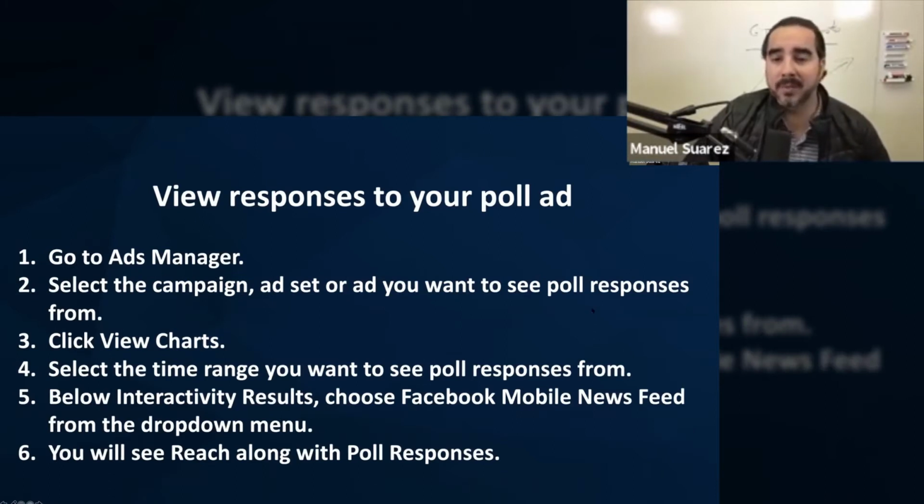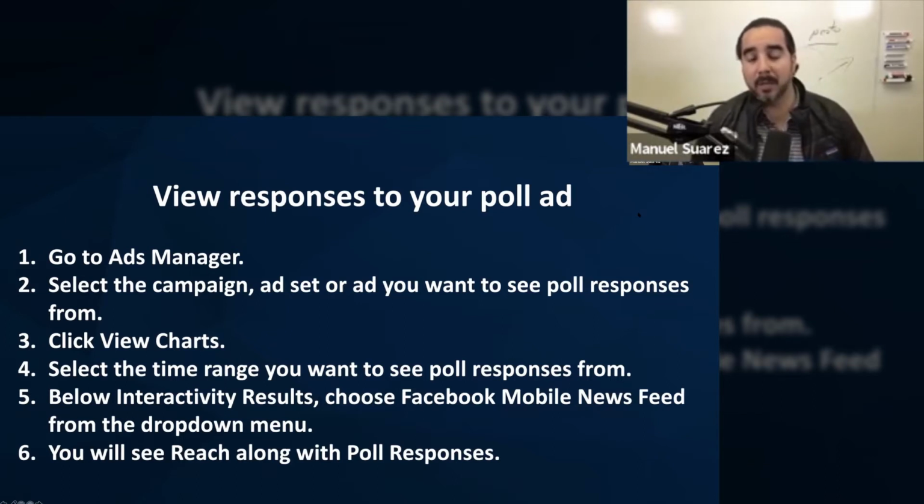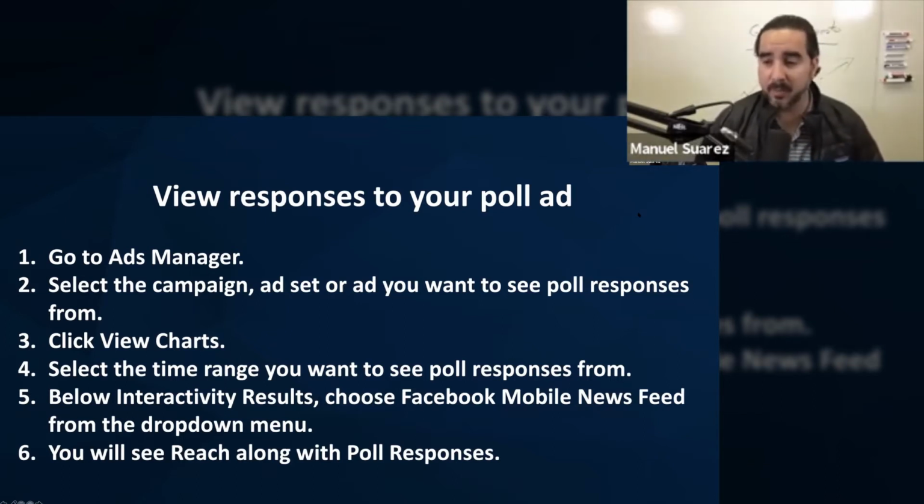You can view the responses to your poll ad, very simple. You go to Ads Manager, you select the campaign, ad set or ad you want to see poll responses from, click View Charts, select the time range you want to see poll responses from, and then you can see the interactivity results below. Choose Facebook mobile newsfeed from the drop-down menu. You will see reach along with poll responses.